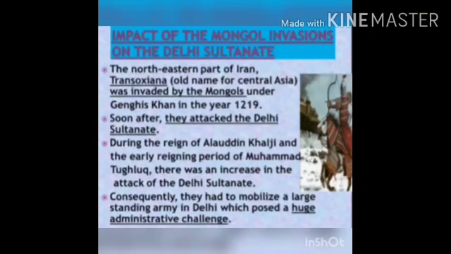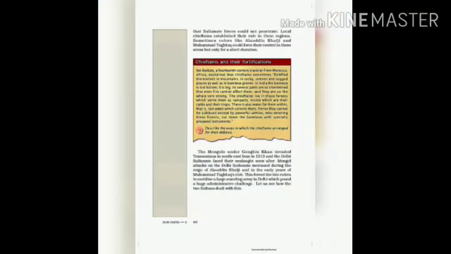So what happened was the Mongols under Genghis Khan invaded Transoxiana in northeast Iran in 1219, and soon after, they attacked the Delhi Sultanate.